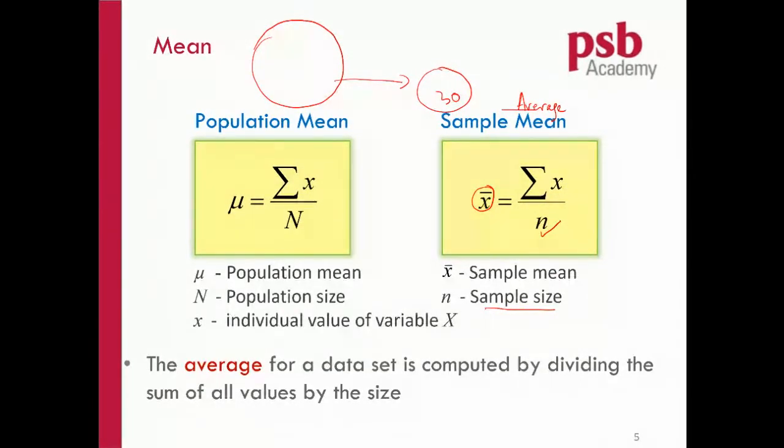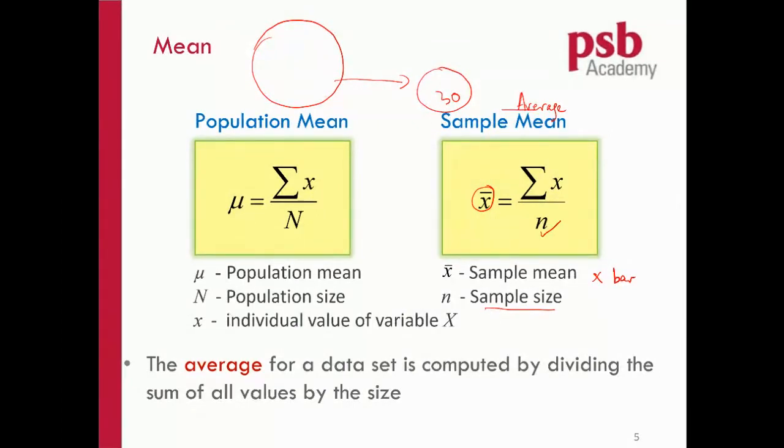We call that x bar. It is read as x bar. The bar is the line on top of this x. It represents the sample mean. This symbol will be the same throughout all statistics books.